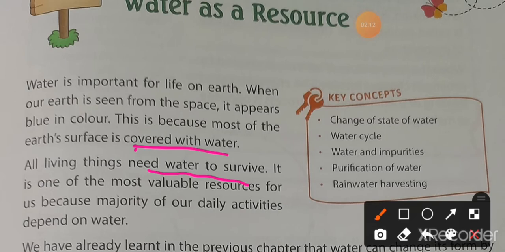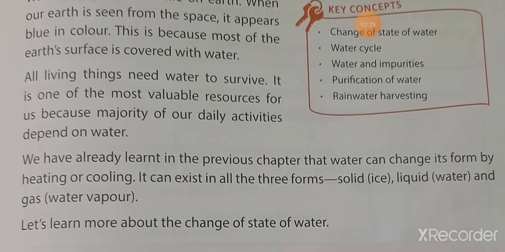That's why it is the most valuable resource for us, because the majority of our daily activities depend on water. We have already learnt in the previous chapters that water can change its form by heating or cooling. Okay? And water is the only matter that exists in three forms.